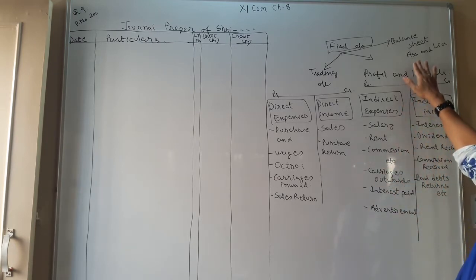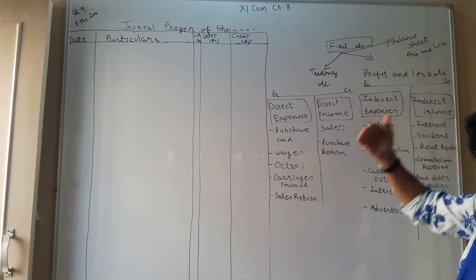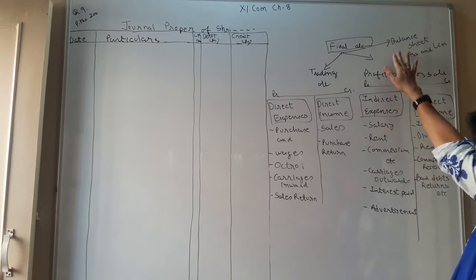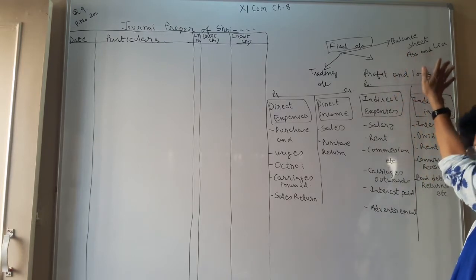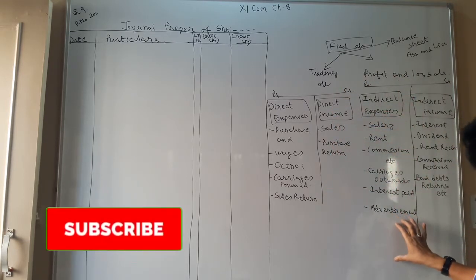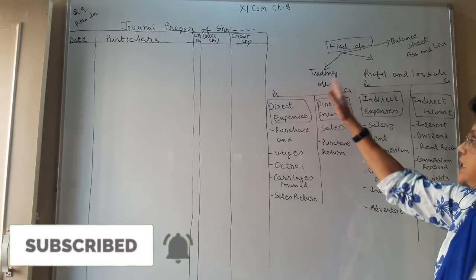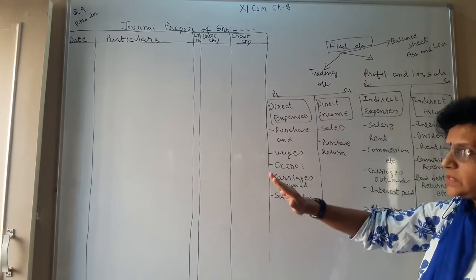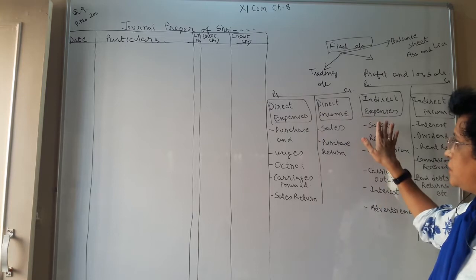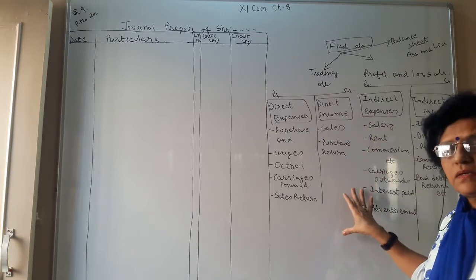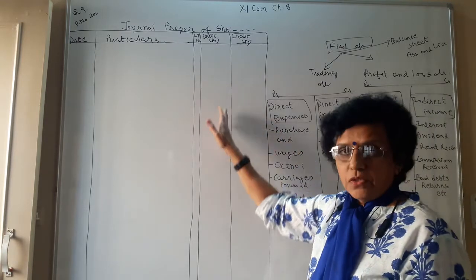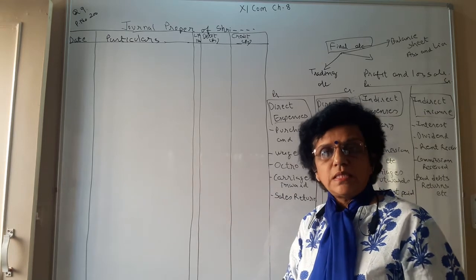All the assets and liabilities balances are to be transferred from one financial year to another financial year in the balance sheet. For that, direct balances are transferred. So to know our gross profit and net profit, we prepare the trading and profit and loss account, and the process of transferring all the expenses and income accounts into the respective account of the final accounts, whatever journal entry you write, is known as a closing journal entry. Now the last portion of the journal proper is the closing journal entry.